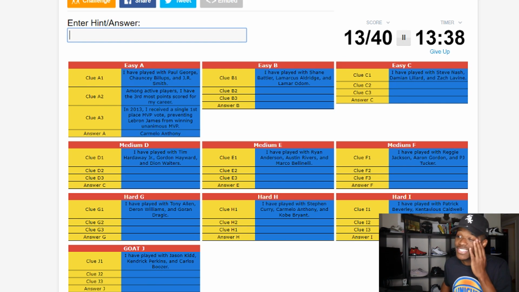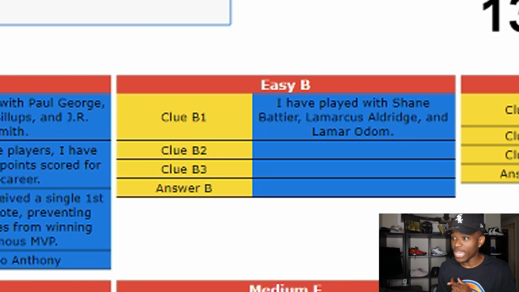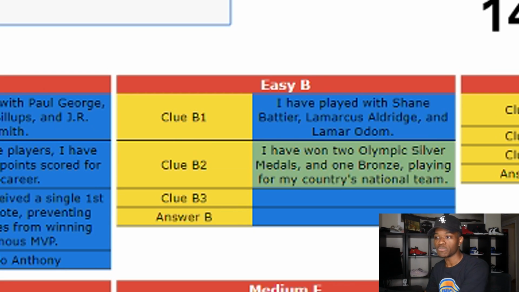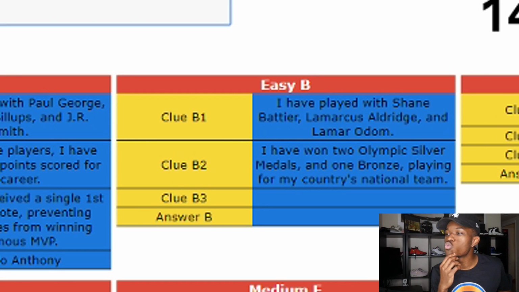But let's get to easy B. I have played with Shane Battier, LaMarcus Aldridge, and Lamar Odom. That doesn't tell me much. It tells me that this player either played for the Spurs recently or played for the Trailblazers a couple years ago. Lamar Odom played for a decent amount of teams. Same thing with Shane Battier. So let's go to B2. I won 2 Olympic silver medals, 1 bronze, playing for my country's national team. So this guy's not from America.